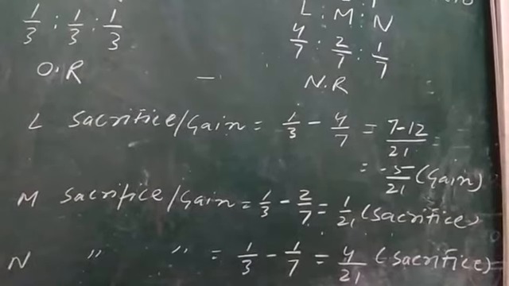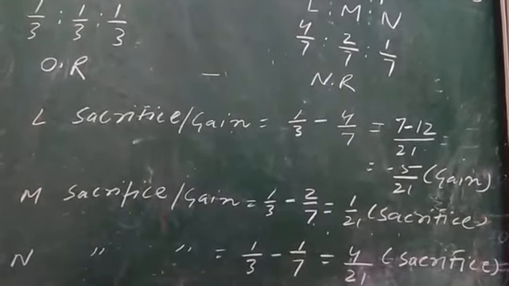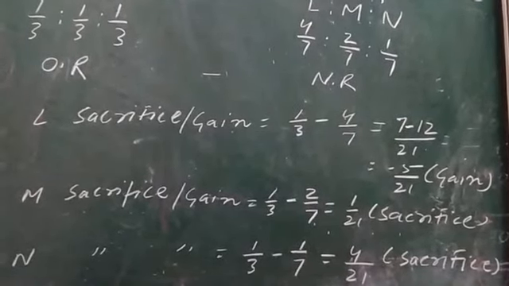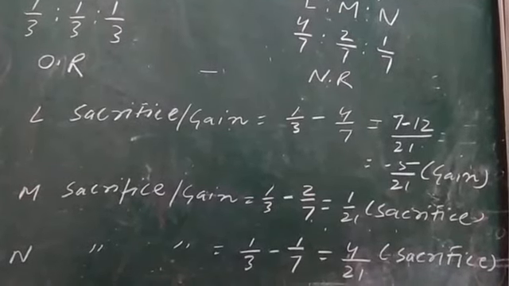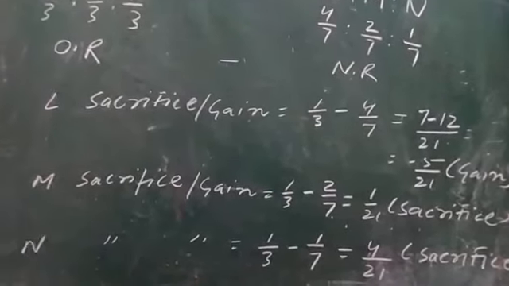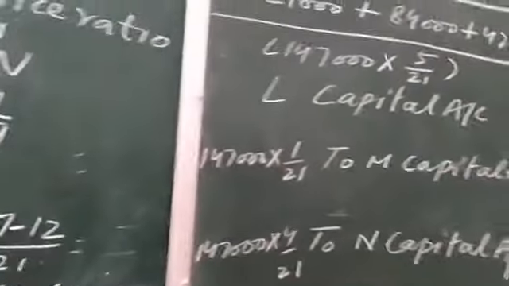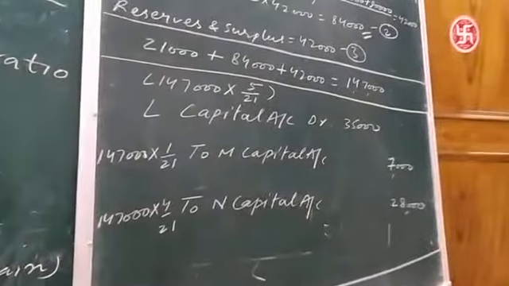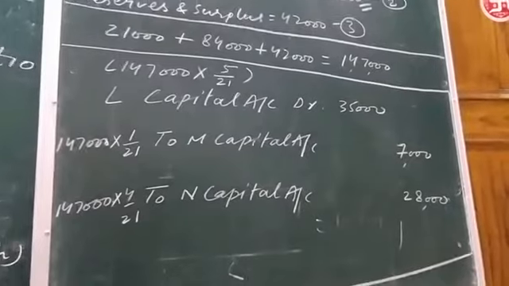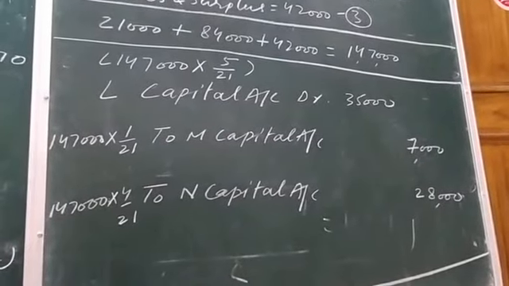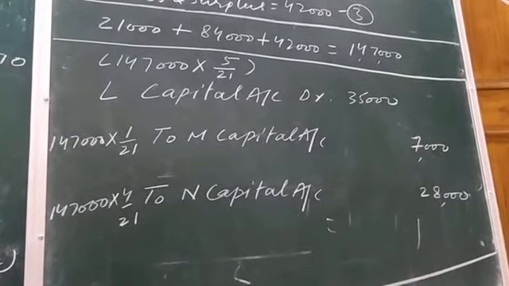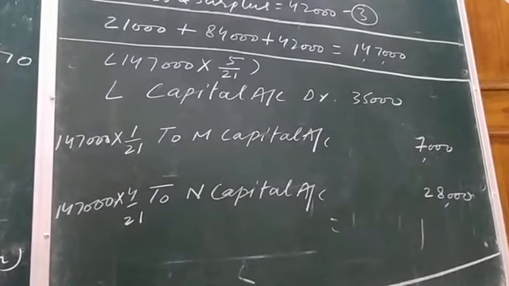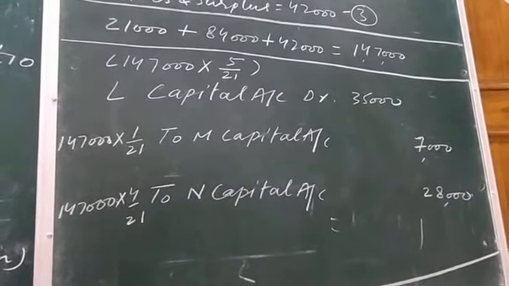Already I explained that while passing the journal entry, the gaining partner's capital is debited and the sacrificing partner's capital is credited. The similar treatment has been done by me. L's capital, the gaining partner's capital, is debited, and M's and N's capital is credited, because these two partners are sacrificing.